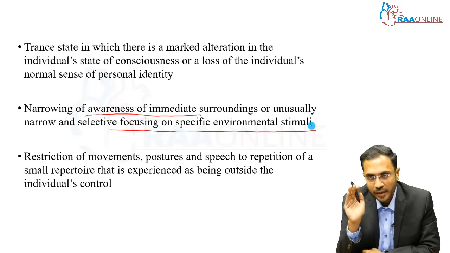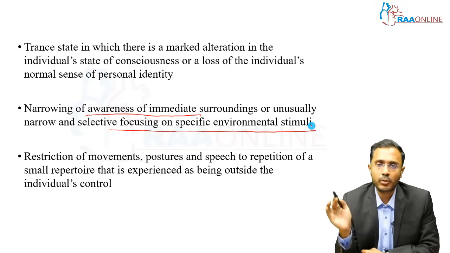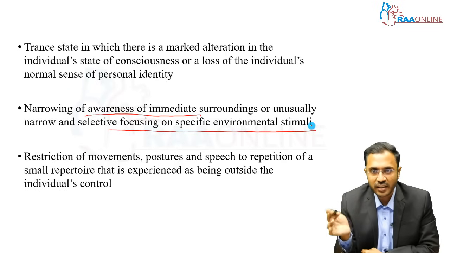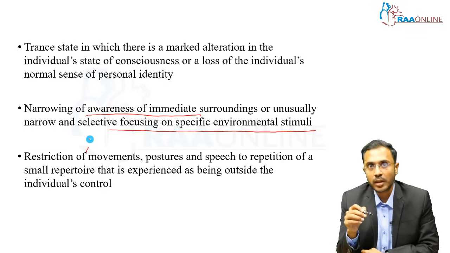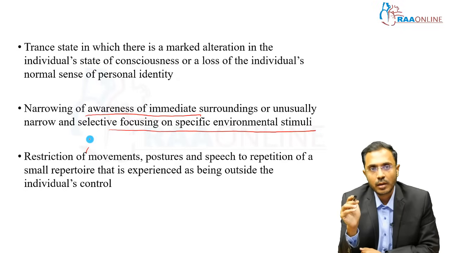My normal identity is lost, there is a transient alteration in the state of consciousness, and awareness of what is happening around me is lost, and I am focusing excessively on a particular, even irrelevant, environmental stimulus. It also results in restriction of movements. They just keep staring at that particular object. There is restriction of posture and speech, and they will have some repetitive behavior. For example, if a girl was abused by an uncle, she may develop dissociative trance disorder and be unaware of the other uncle, and so on. They will have the trance state.